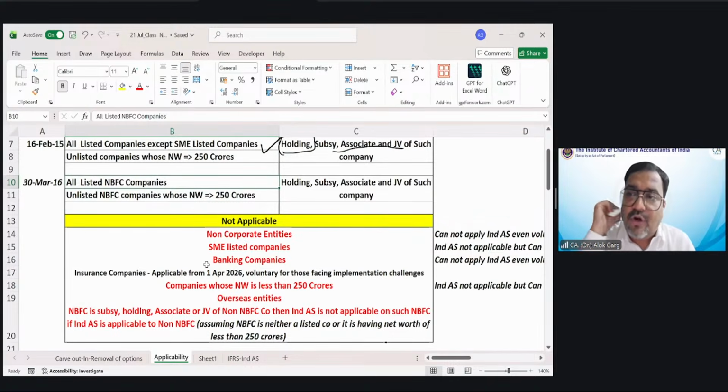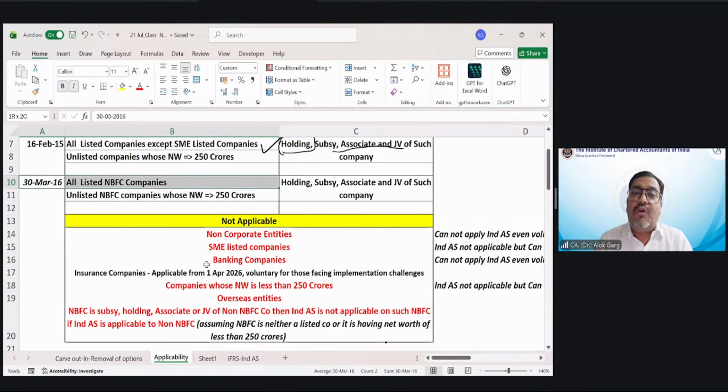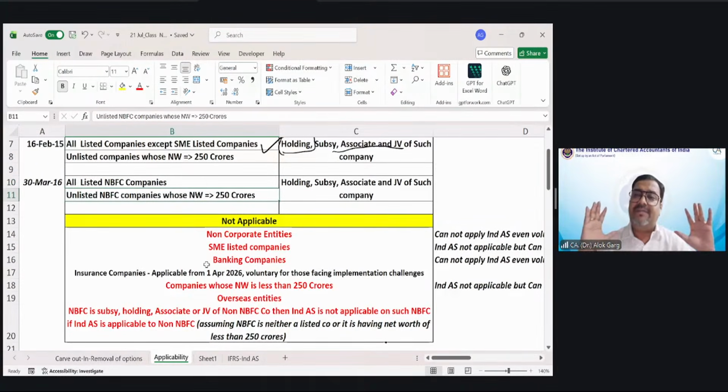On 11 October 2018, the format of financial statements, which is Division 3 of Schedule 3, was introduced and notified. The roadmap says Ind AS is applicable to all listed NBFC companies and unlisted NBFC companies whose net worth is equal to or more than 250 crores.